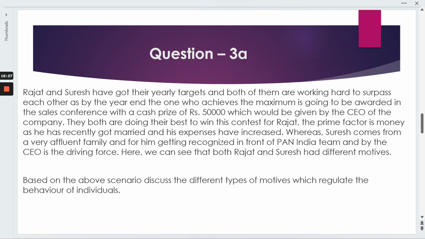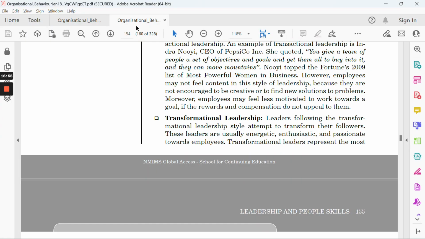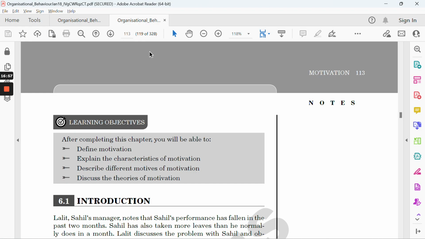So it's clearly visible both want to win. For one, money is the important factor. The second one is the recognition, right? So every person has a different motive. Some just simply run behind the money. Some definitely think that money is not the matter for them. They just want to get some recognition, some reputation, some respect, some kind of pride. So every person has a different motive, so we just need to discuss motivation and different types of motives. Moving to page number 113.